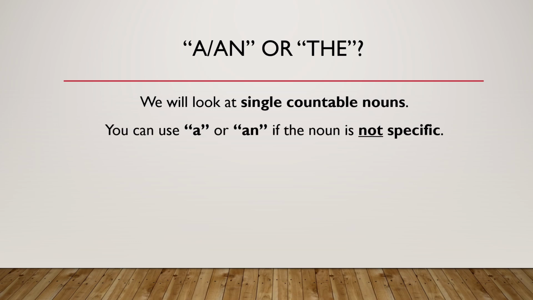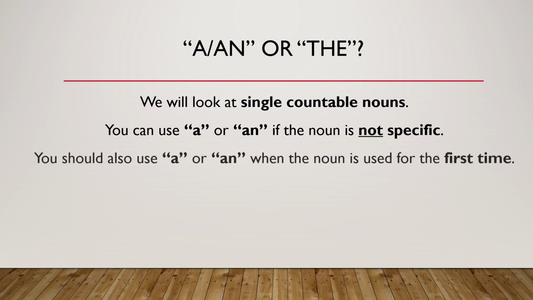You can use a or an if the noun is not specific. This is the general rule for articles. You should also use a or an when the noun is used for the first time. This is very important in longer stories.